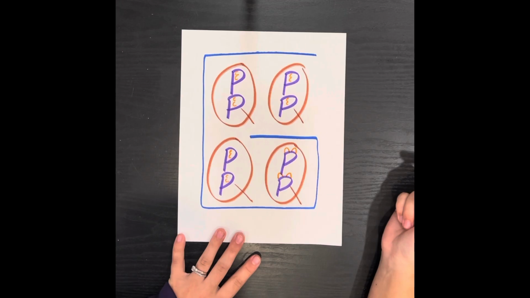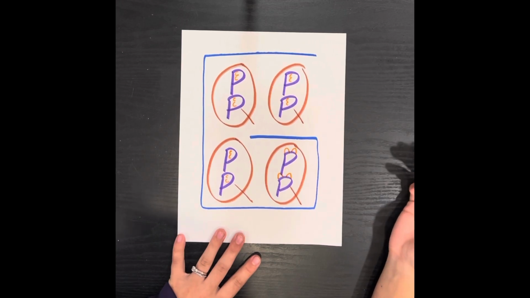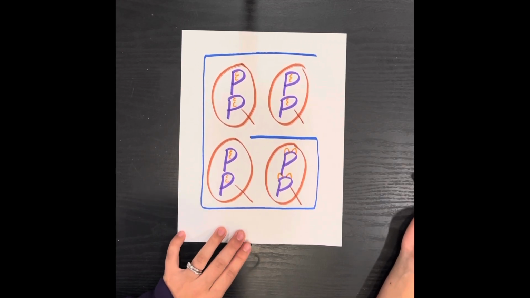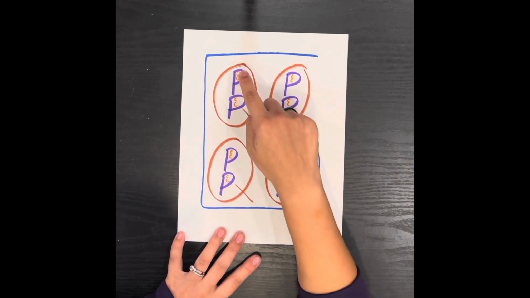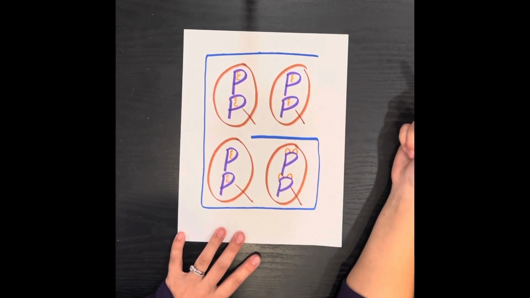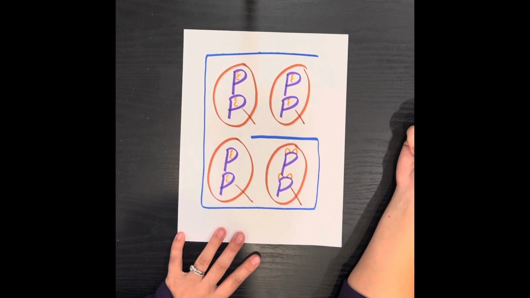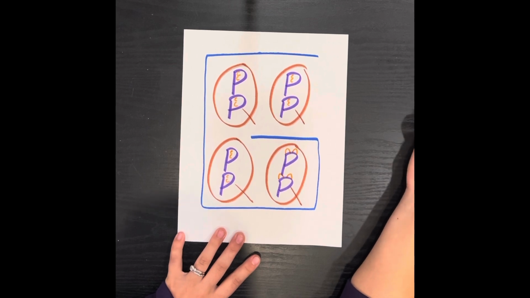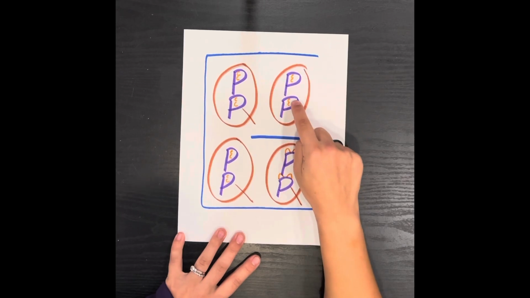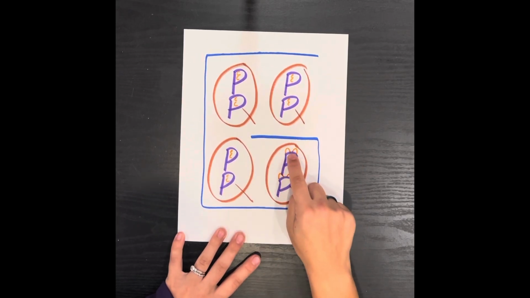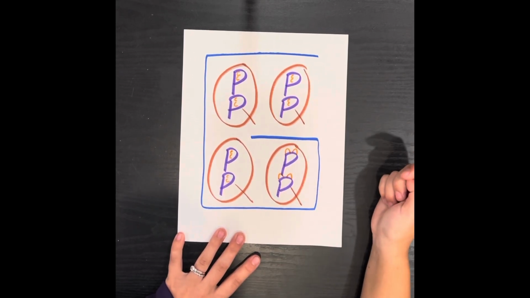Next we have our pints, which is our prince and princesses. And we're going to count together our prince and princesses. So how many prince and princesses or pints do we have in each quart? So we have 1, 2 in each quart. And now how many pints do we have in a whole entire gallon? So we have 1, 2, 3, 4, 5, 6, 7, 8. 8 pints in a gallon and 2 pints in a quart.